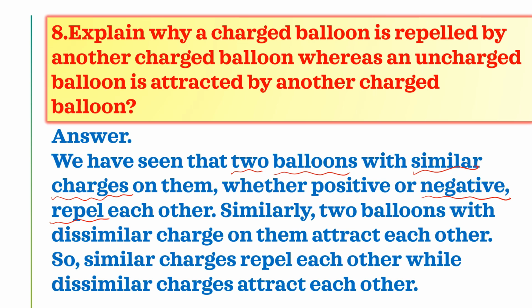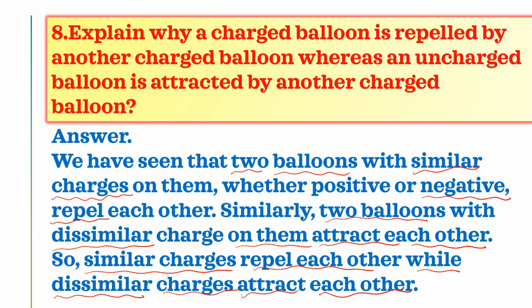Suppose both are acquiring negative charge, that is the same charge, they repel each other. Similarly, two balloons with dissimilar charges, one with a positive charge and one with a negative charge, attract each other. So, similar charges repel each other, while dissimilar, that is unlike, charges attract each other.